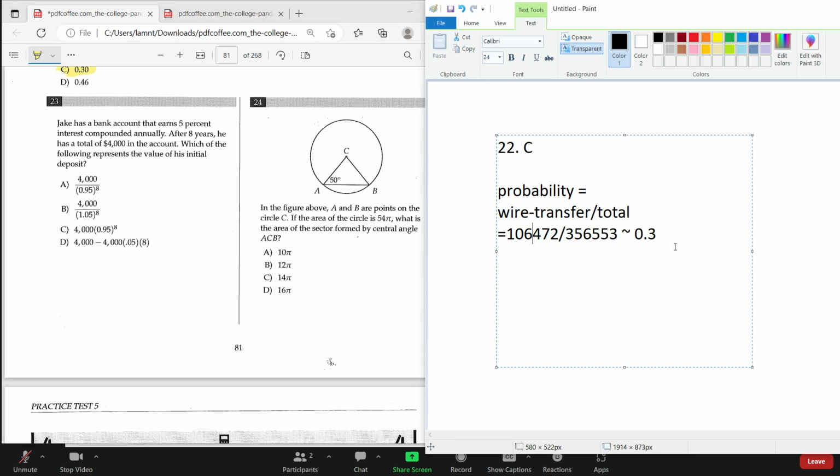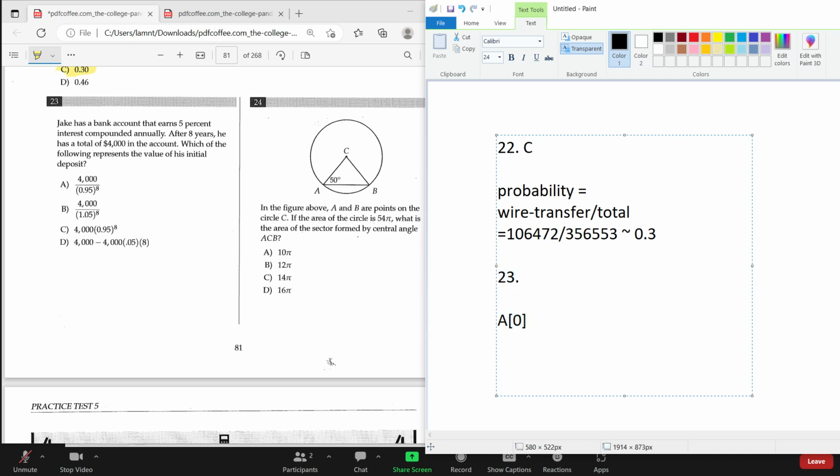So for number 23, because we have the compound interest of 5% annually, assume that at the beginning Jack has A0 money, right?